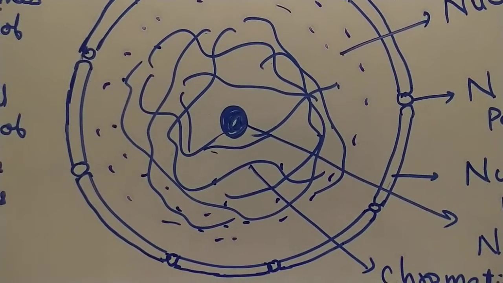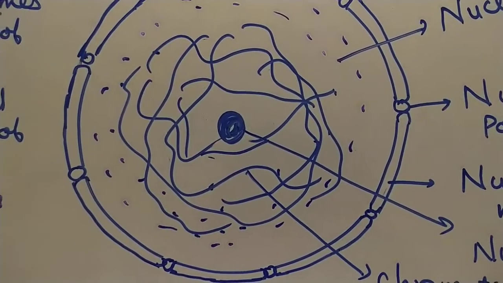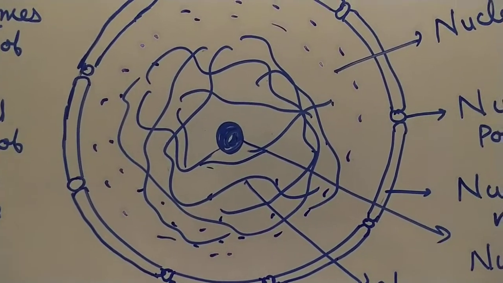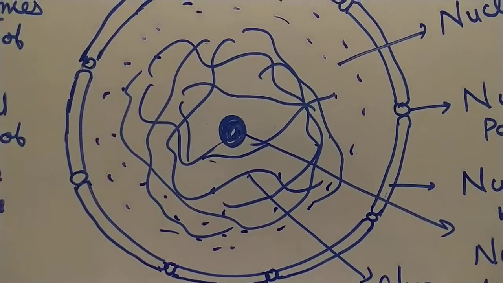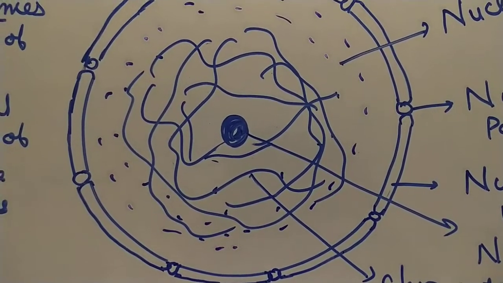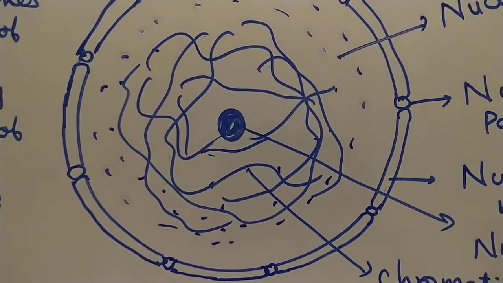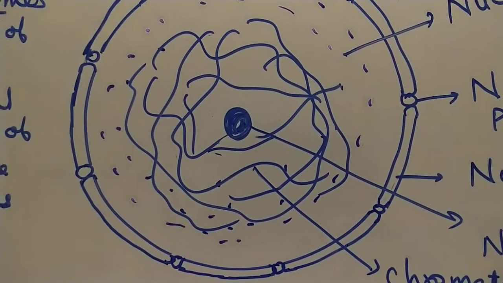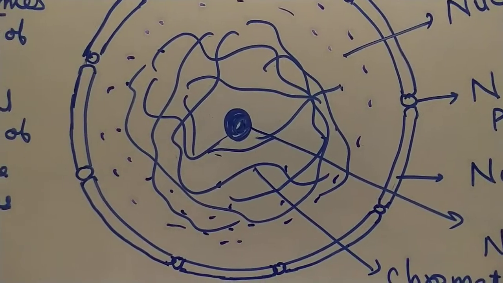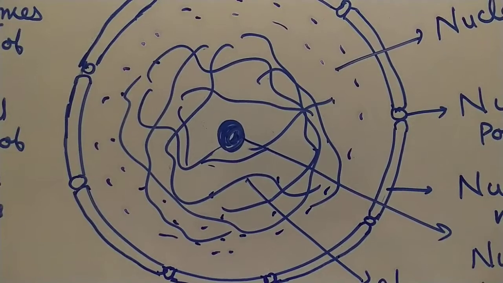Now functions of nucleus. Okay, listen properly. There are 3 functions performed by nucleus. First is it helps in the division of cell. Second, it controls the cell. All the activities of cells are controlled by nucleus. So nucleus is the brain of the cell.